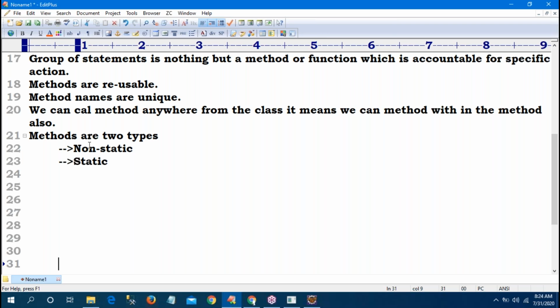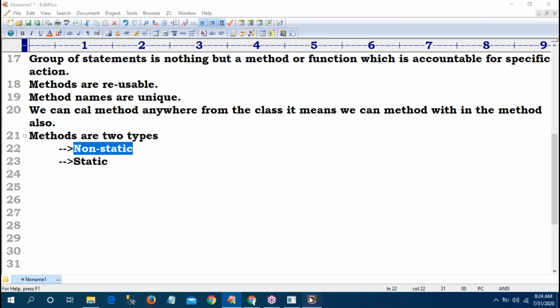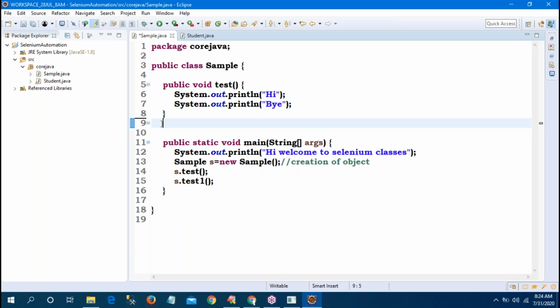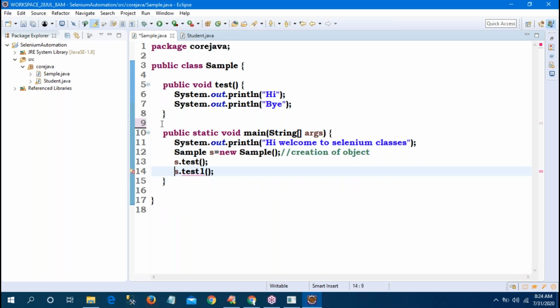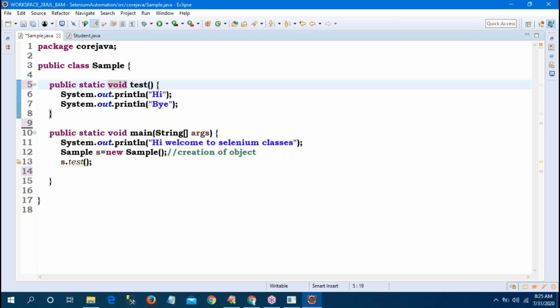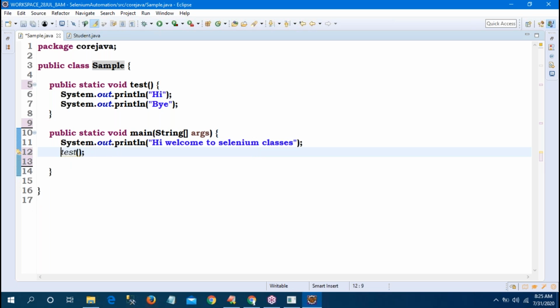Okay. Sir, now what is the non-static and static? Observe here. Sir, it is a non-static method, test, because I'm not using any static keyword. Sir, what is the major difference? Observe carefully. If it is a non-static method, object creation is required. Call it with the help of the print. Suppose, if it is a static, public static void test, then object creation is not required. Remove that. Directly call the method.